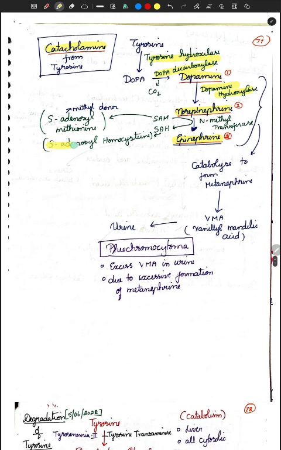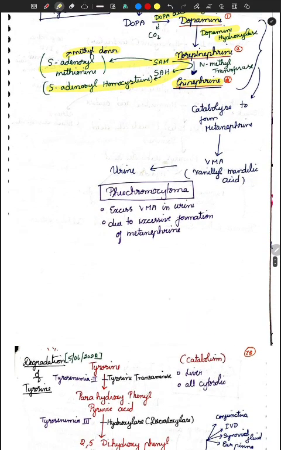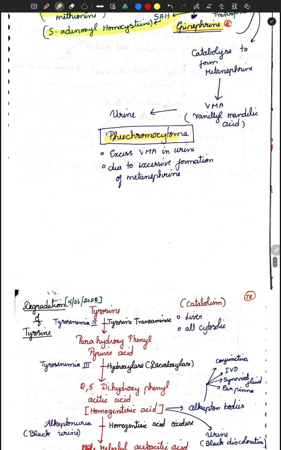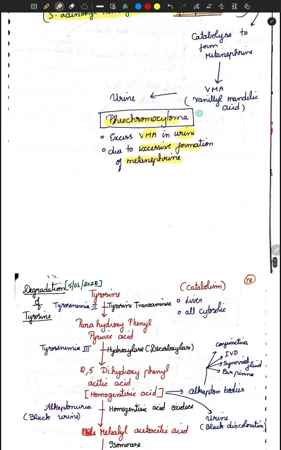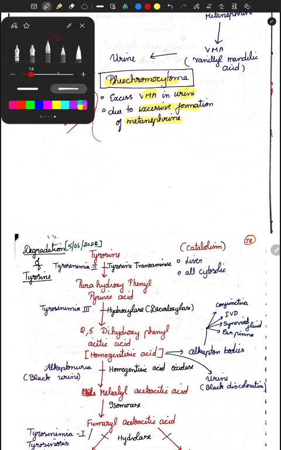And this direction is important: S-adenosyl homocysteine to S-adenosyl methionine. So this is very important. Why? Because it is going to act as a methyl donor. So what is the methyl donor? It's your S-adenosyl methionine. So it is catalyzed to form metanephrines and vanillyl mandelic acid in urine. This is very important. Because of this, in pheochromocytoma, we are going to measure vanillyl mandelic acid in your urine. You are not going to measure epinephrine or norepinephrine, because that is anyway going to get catalyzed and you are forming vanillyl mandelic acid. And this excessive formation of metanephrines will be seen in pheochromocytoma. This aspect is super important.